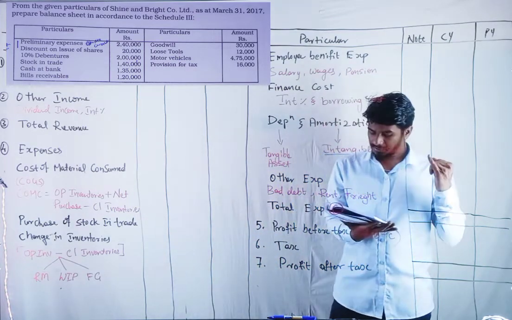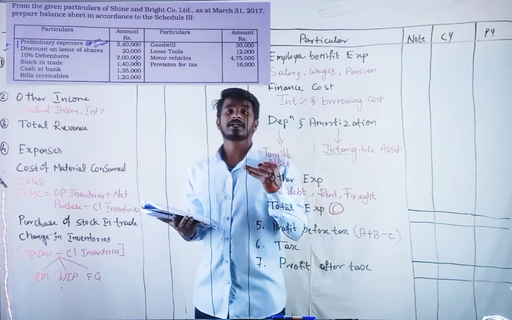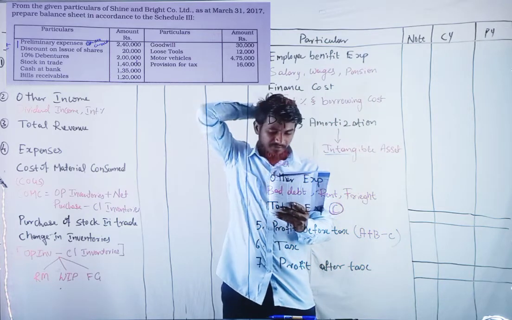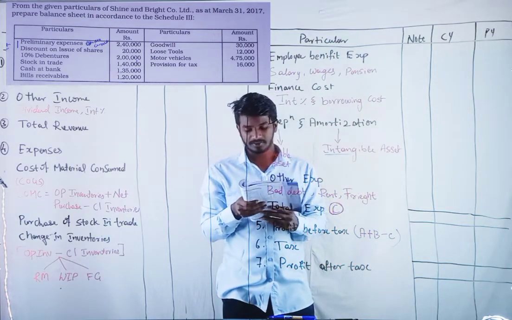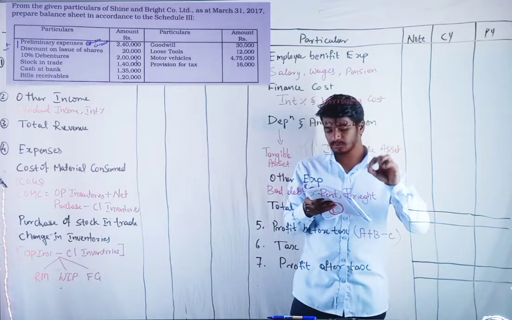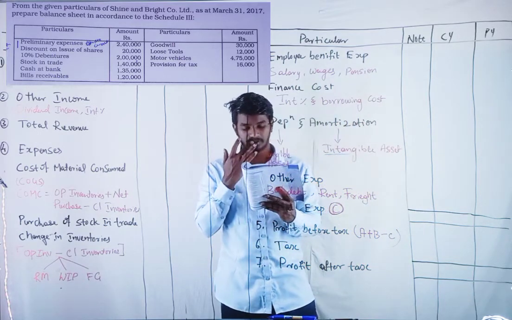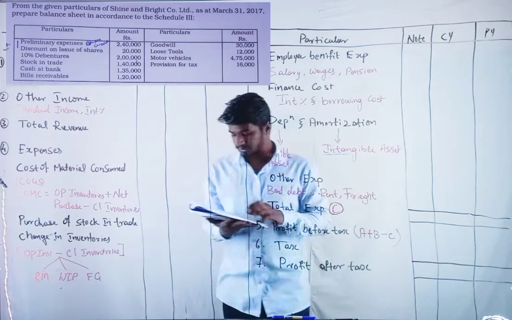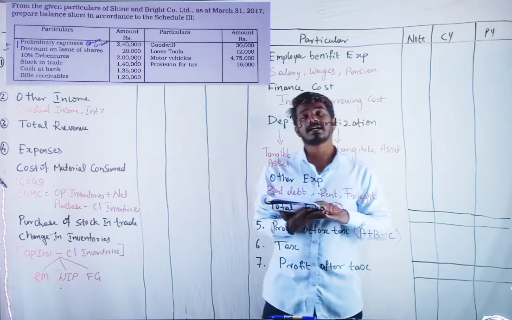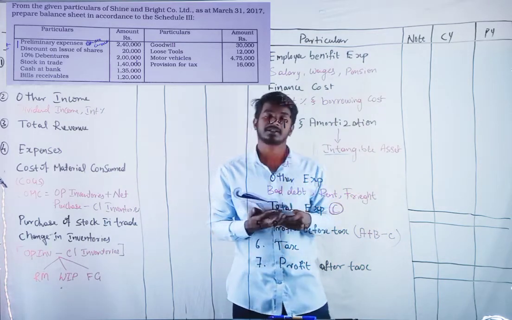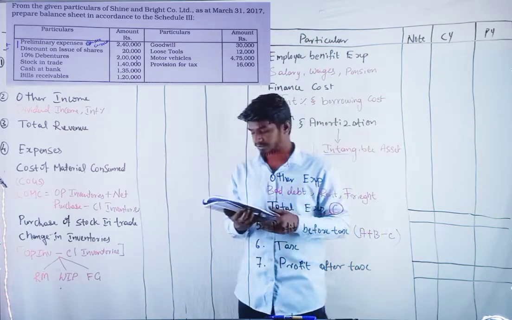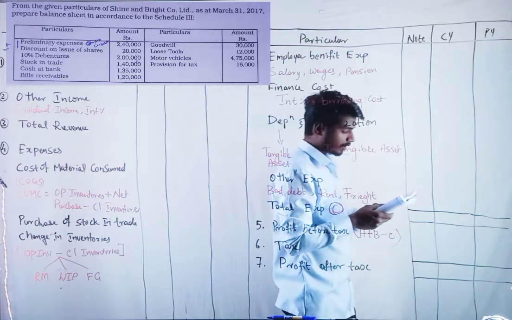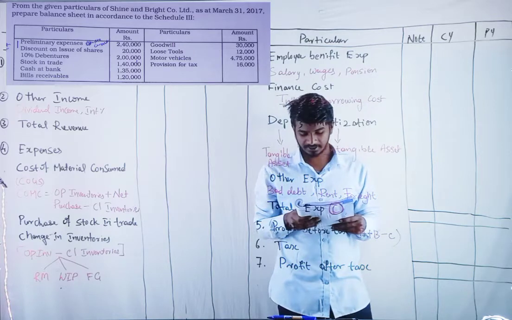The first thing, they didn't give any securities premium or reserves and surplus in the question. So if they didn't give reserves and surplus, then preliminary expenses, because we were minusing that in the securities premium, we will show it in the other non-current asset. And the second one, discount on issue of shares, non-current asset.